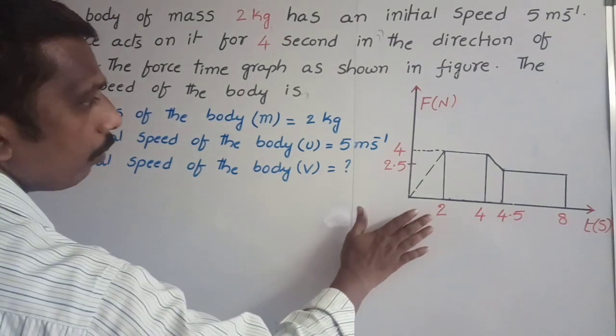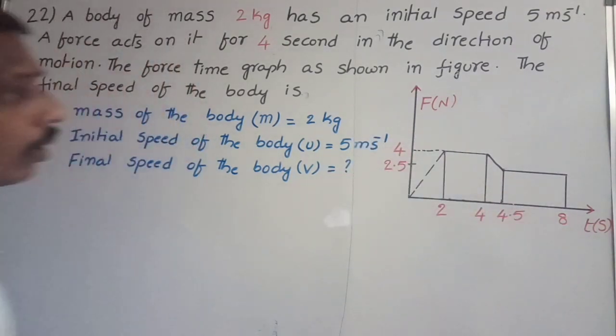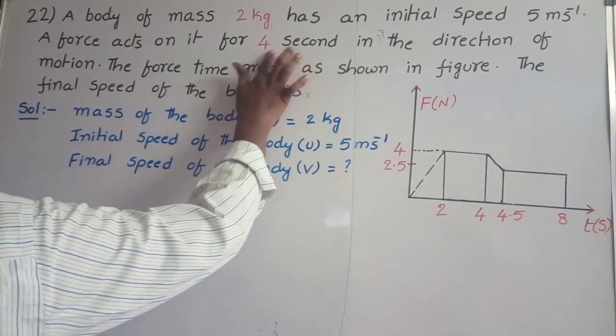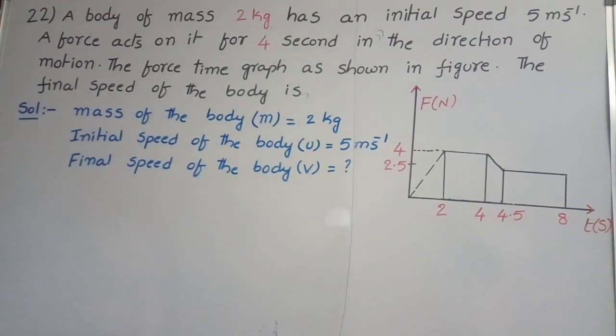Here is the given graph between force and time. The force acts up to 8 seconds. But according to the problem, we have to take only 4 seconds. In this graph, the area under the graph gives the change in momentum.